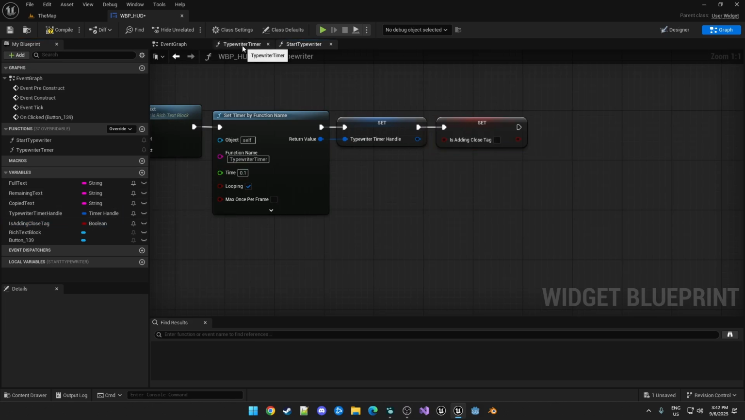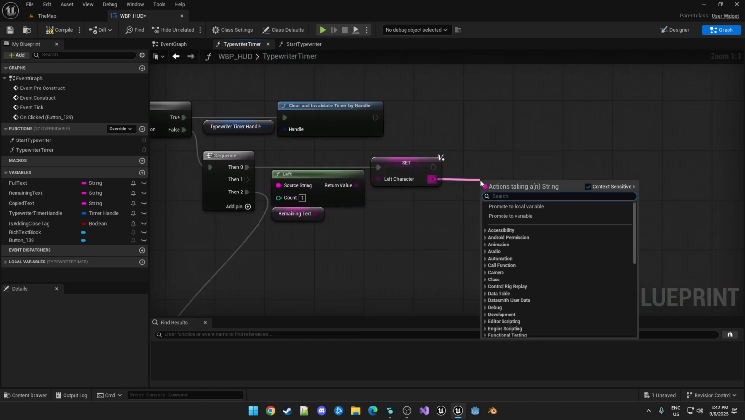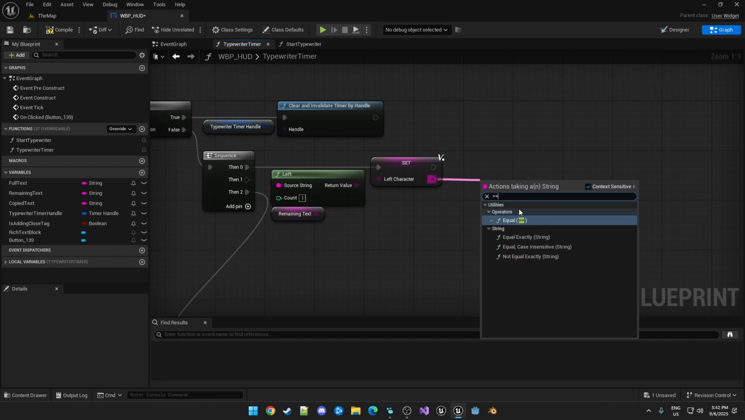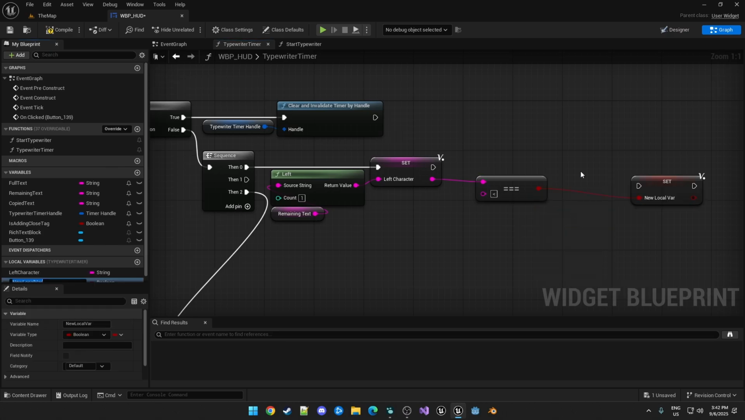And then in our typewriter timer, we're checking our left character here, and then we can check to see if that character is equal exactly to less than. And then we can promote that to a local variable, and we'll just call that is less than.